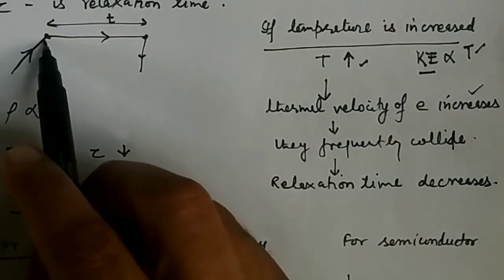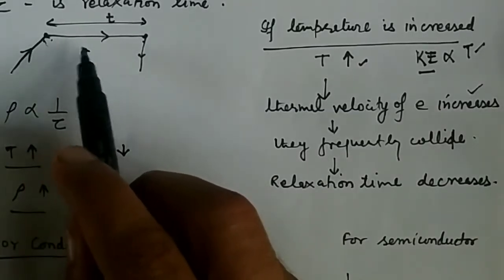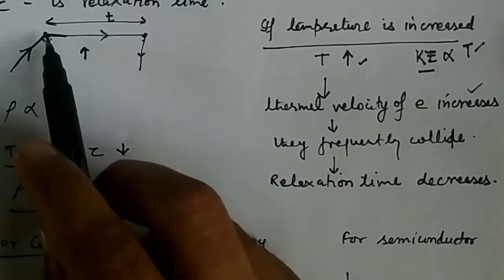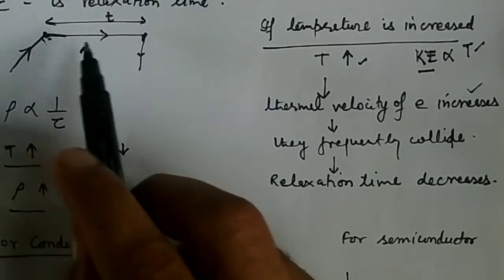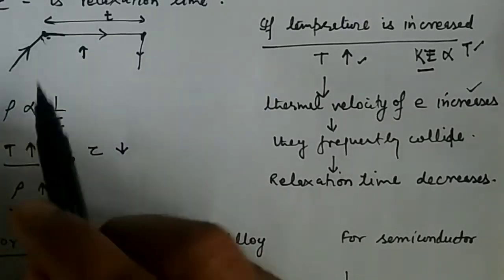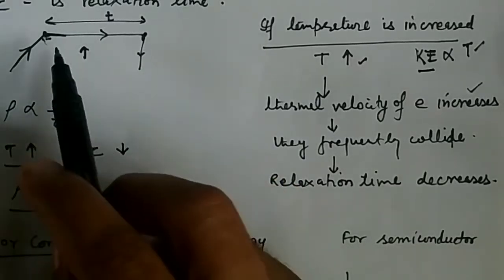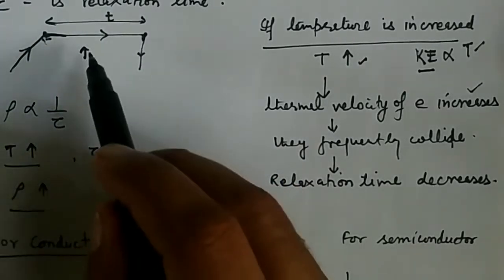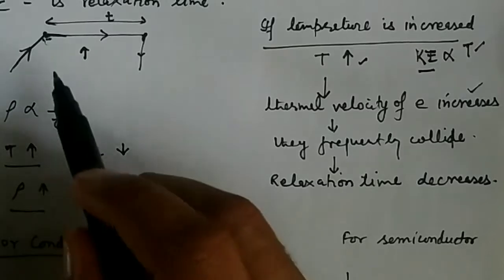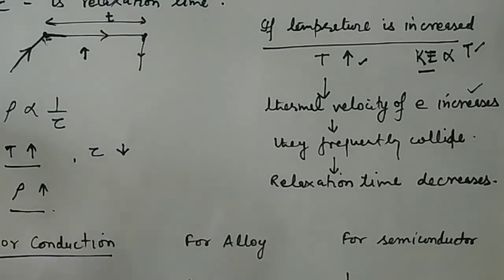See here, if these are the two successive collisions, and now you increase the temperature, the velocity of these electrons increases. So as the velocity increases, the distance between the two collisions covered by the electron will take less time. That means, to cover the distance from here to here between two successive collisions, it will take less time, because its velocity has increased. So the relaxation time will also decrease. There is a decrease in the relaxation time.